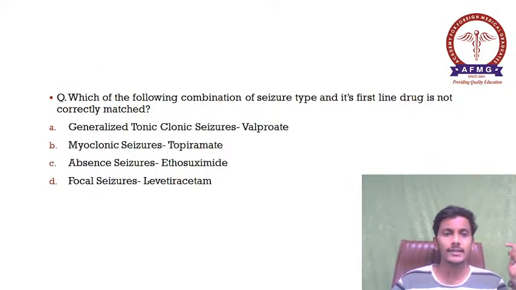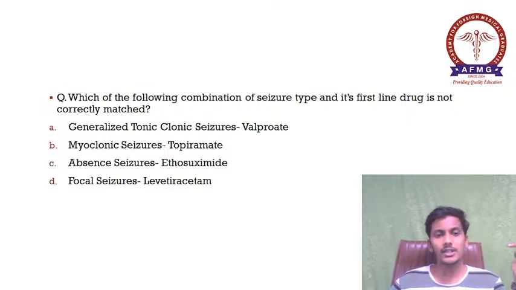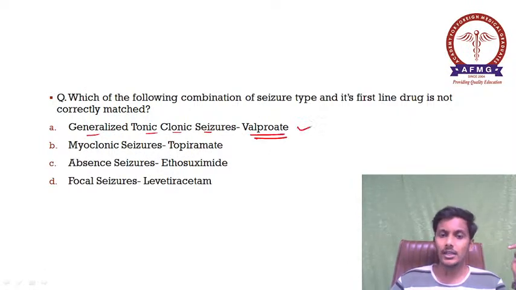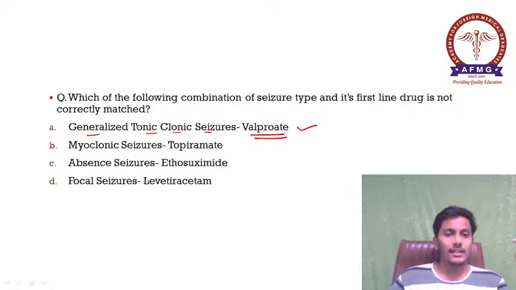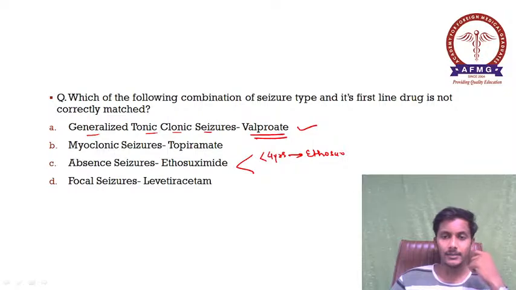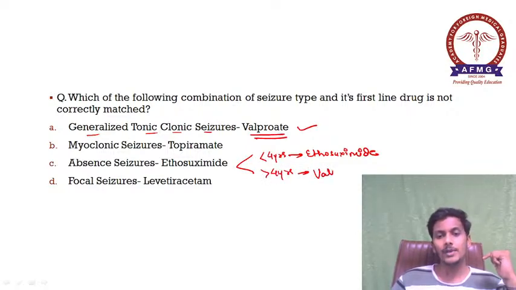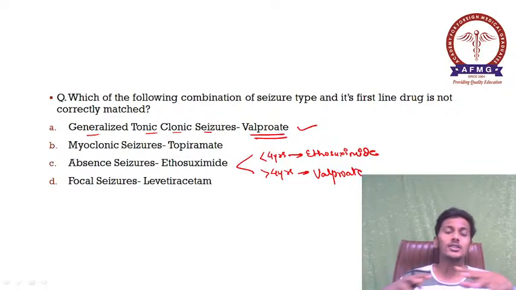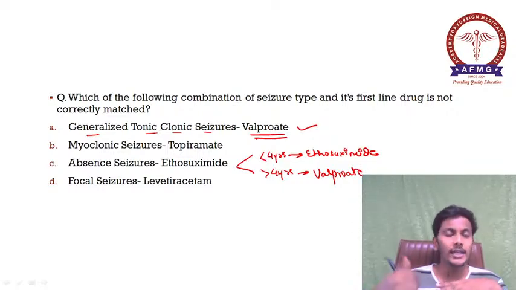As we all know guys, there are different types of seizures. Over here, first option, in generalized tonic-clonic seizures, sodium valproate is considered the drug of choice. Therefore this option is correct. Then let's go to the third option. In absence seizures, there are two types: typical and atypical absence seizures. If the child is less than 4 years of age, the drug of choice would be ethosuximide. If the child is more than 4 years of age, then the drug of choice would be sodium valproate. Please remember this.